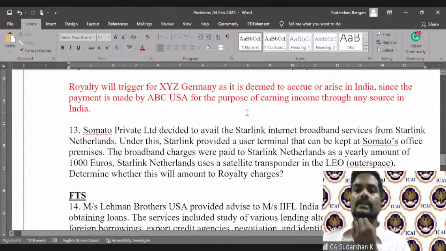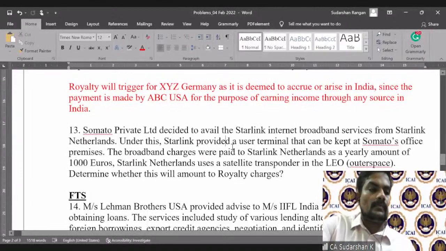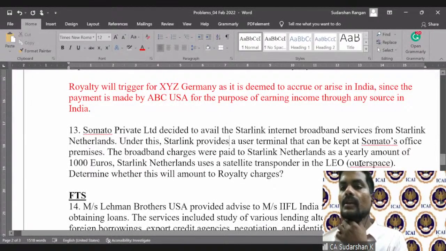Question number 13 says, Zomato Private Limited decided to avail Starlink. For many of you, I don't know if you have heard about Starlink. Starlink is Elon Musk's internet pet project. Under the Starlink, what will happen is, I'll come to Starlink, but let's finish the question first. So avail Starlink internet broadband services from Starlink Netherlands. Under this, Starlink provides a user terminal that can be kept at Zomato. Zomato Private Limited is an Indian company.